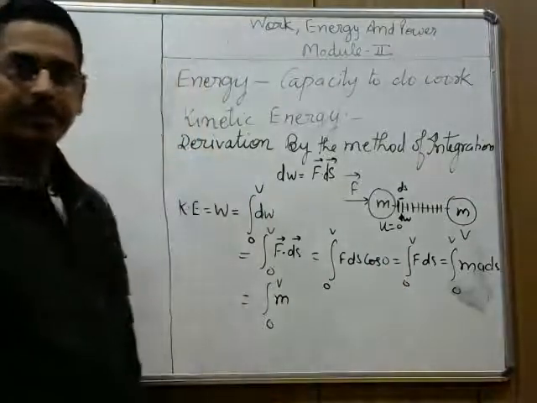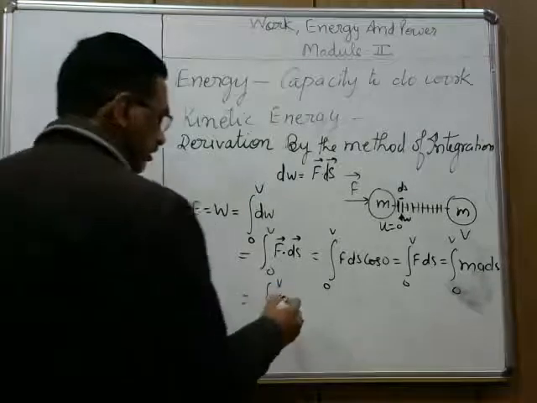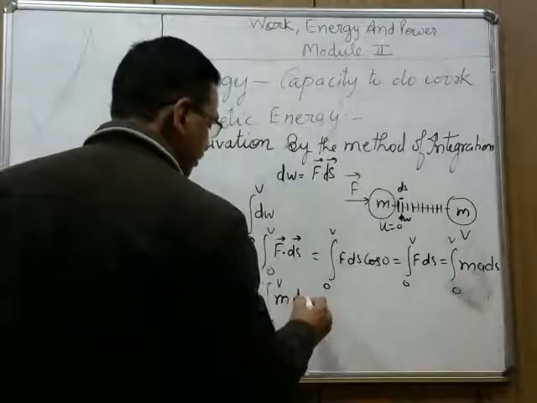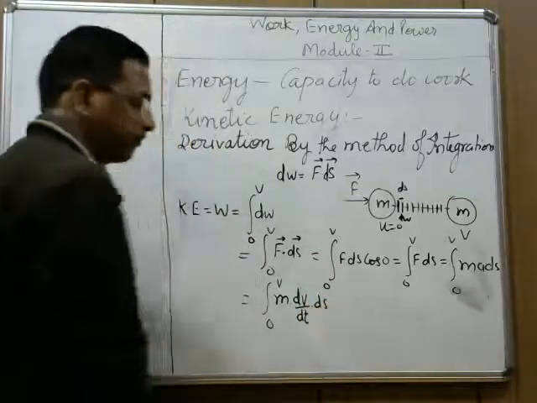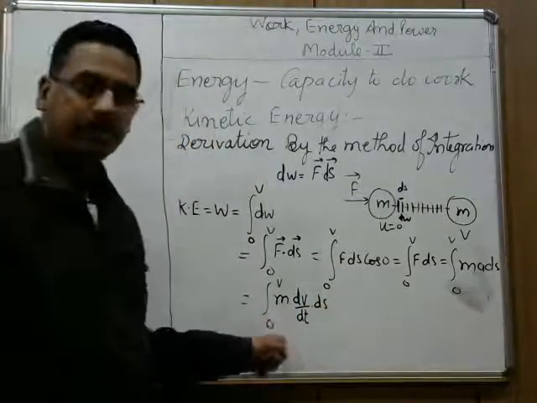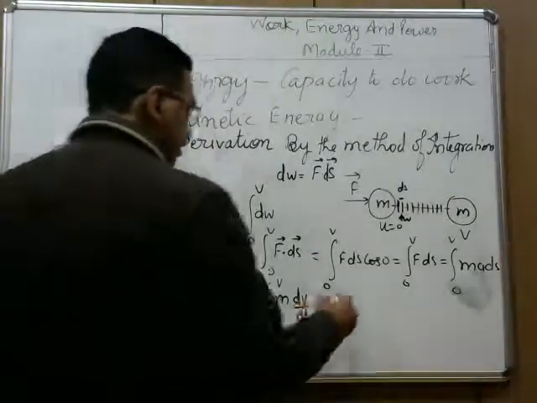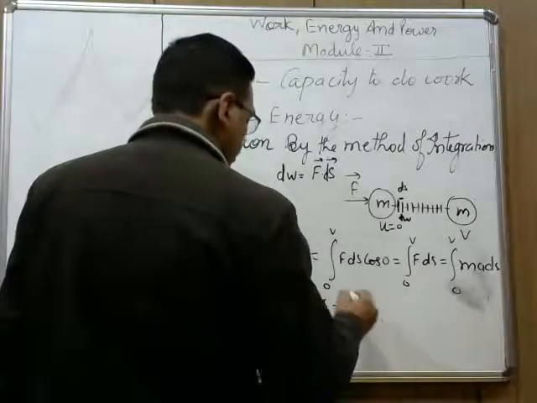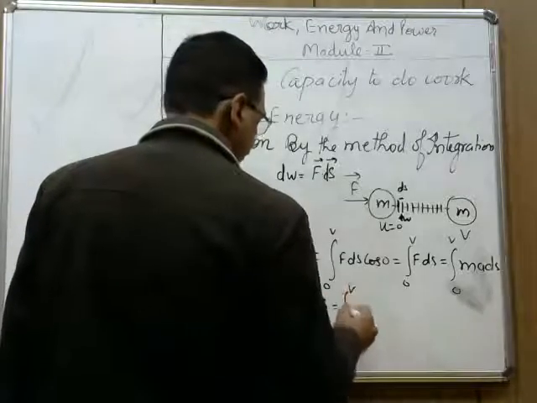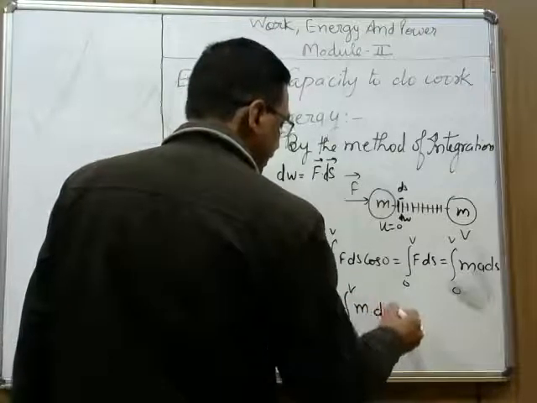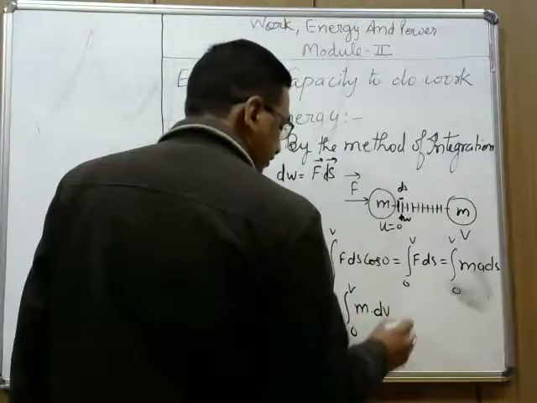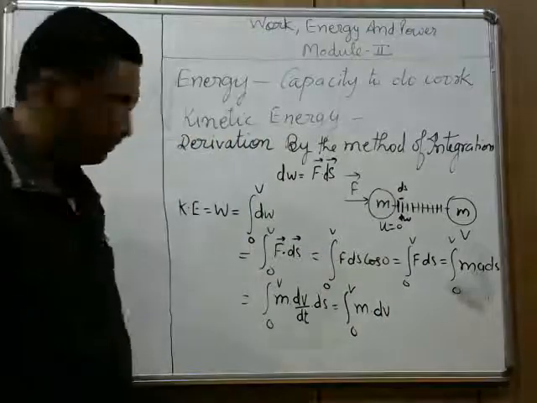Here a is acceleration, and acceleration may be written as dv upon dt. Rate of change of velocity is called acceleration. Now this may be written as the integral from 0 to v of m into dv, and ds upon dt.